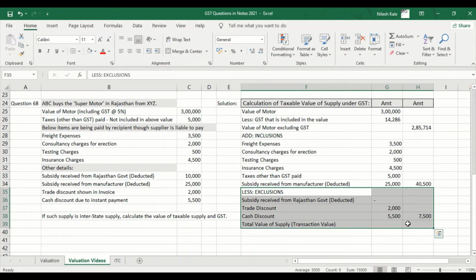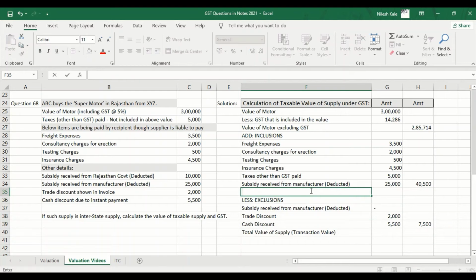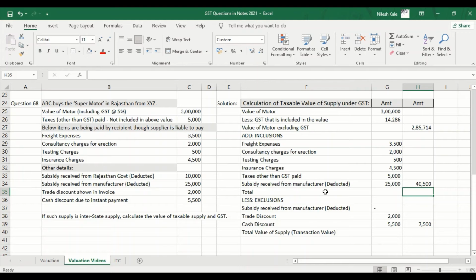Otherwise I will just copy it, paste it below, and here I will write total, just total. It is 2,85,000 plus 40,500. It is 3,26,214. And now here total value of supply, this minus this, it is somewhere around 3,18,714. This is the transaction value that we have calculated, right?